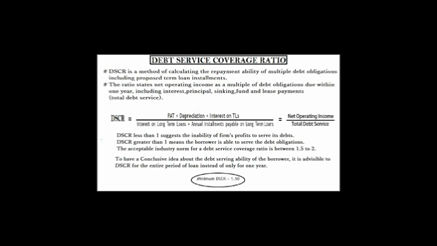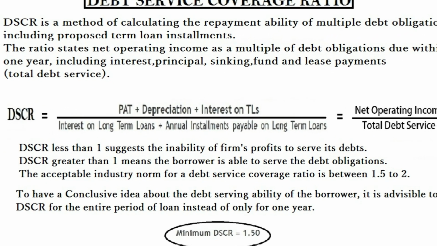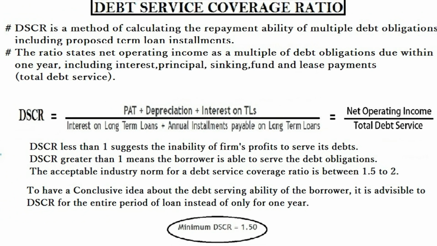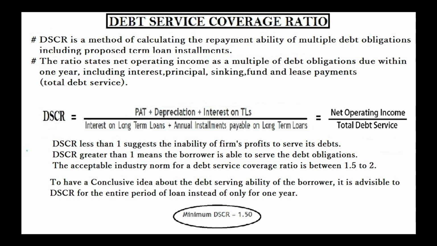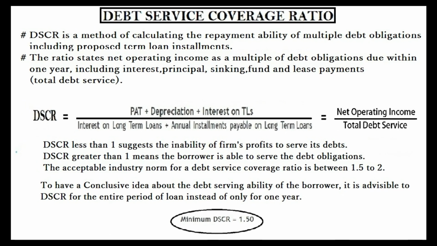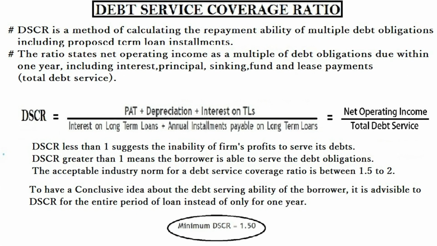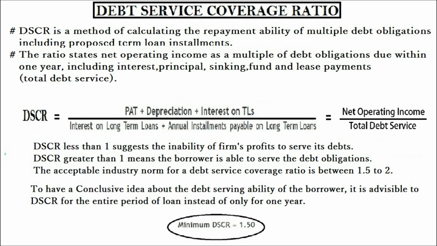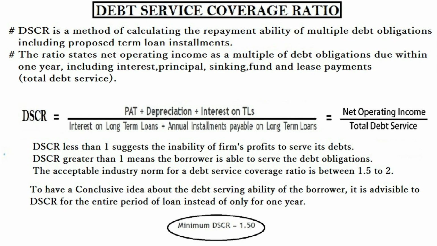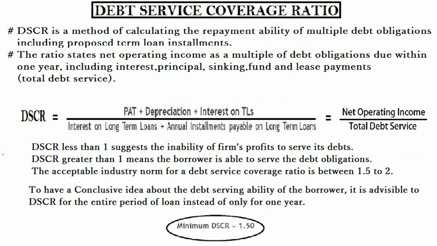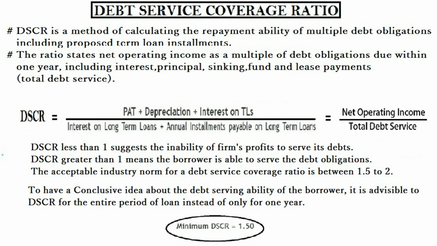Now the DSCR or debt service coverage ratio. DSCR is a method of calculating the repayment ability of multiple debt obligations, including proposed term loan installments. The ratio states net operating income as a multiple of debt obligation due within 1 year, including interest, principal, sinking fund and lease payments. The formula for calculating DSCR is profit after tax plus depreciation plus interest on term loans, that is to be divided by interest on long-term loans plus annual installment payable on long-term loans.